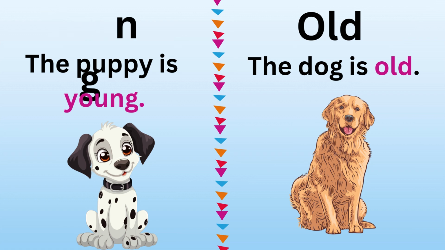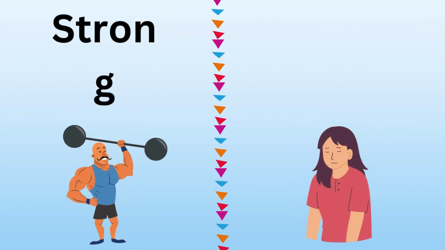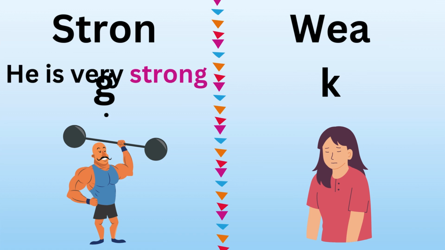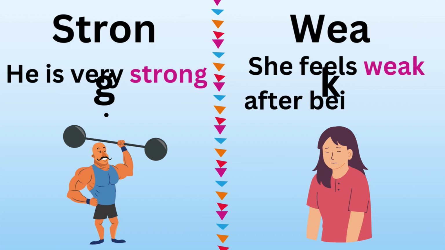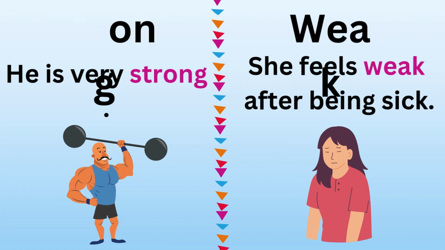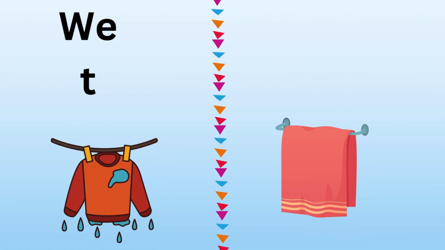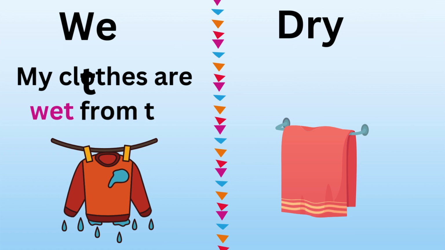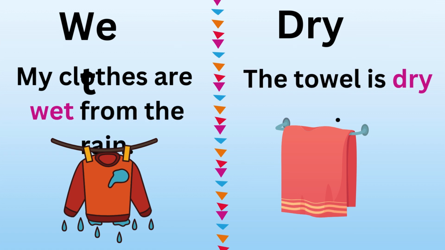Strong, weak. He is very strong. She feels weak after being sick. Wet, dry. My clothes are wet from the rain. The towel is dry.